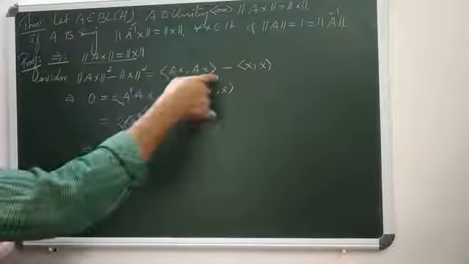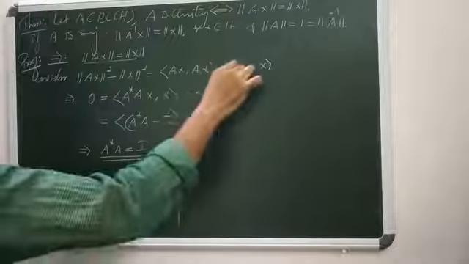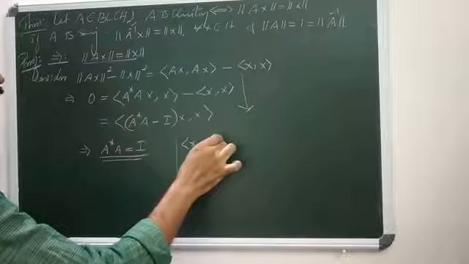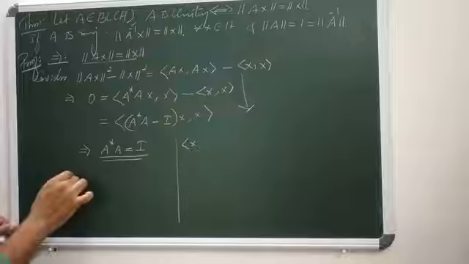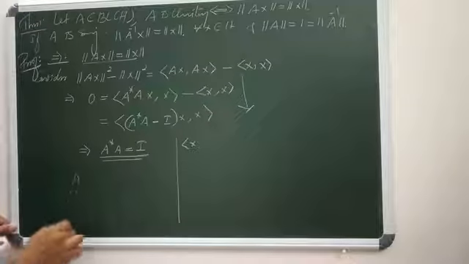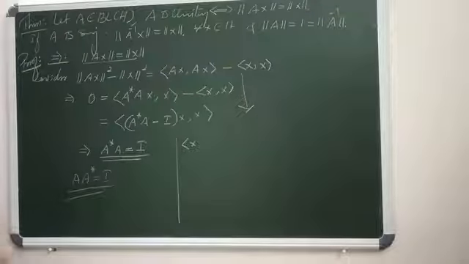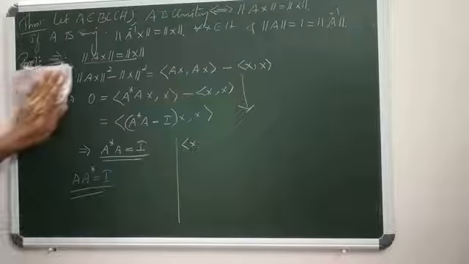Similarly, this can be rewritten. Again, inner product AX,X is nothing but inner product X, A star of X. Thus, replacing A by A star, we can show that A star A star equals I. So when A star A equals I and A A star equals I, clearly A is a unitary operator.